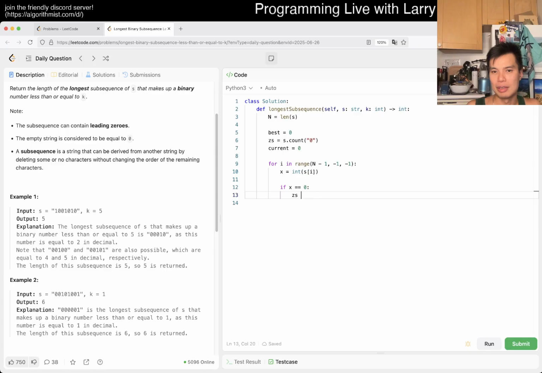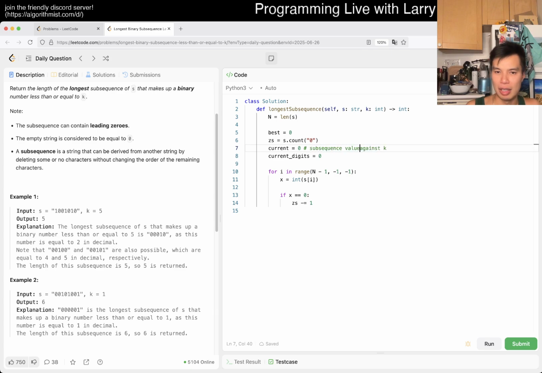Oh, sorry, whoops. I said subtract, but we also want to count the current. So current is actually the number, but not the number of digits. So actually, maybe I need 2 things. Current is against k, is what I meant. The current number against k, so the subsequence value.